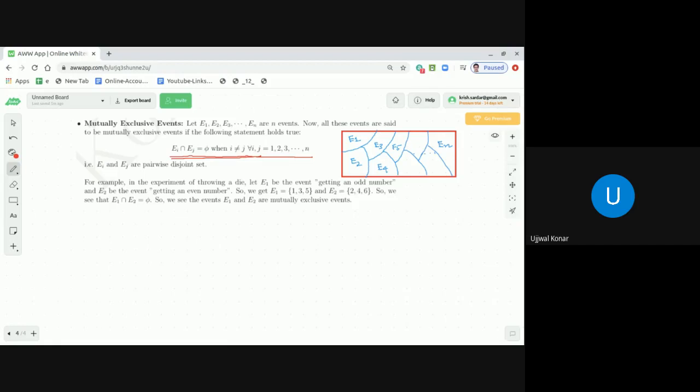But when we talk about the set theoretic notation, at the level of discussion about the abstraction of sets, we can say Ei and Ej are pairwise disjoint sets, because there is no common element between them. So this is what is known as mutually exclusive events. This is a very important type of event because there are a lot of problems where you need to study mutually exclusive events, and I'll explain that.